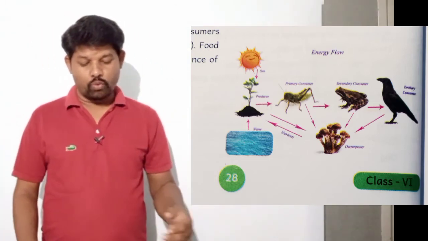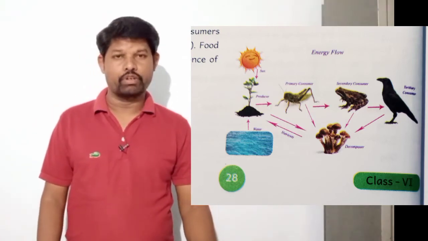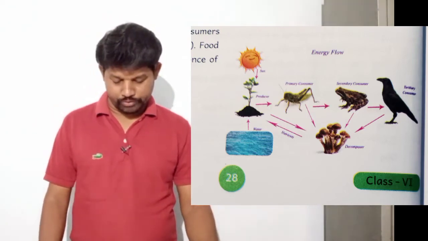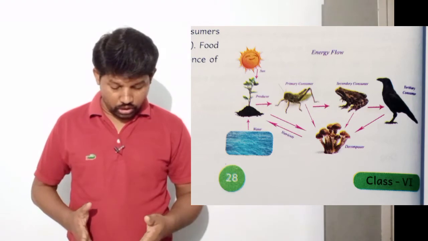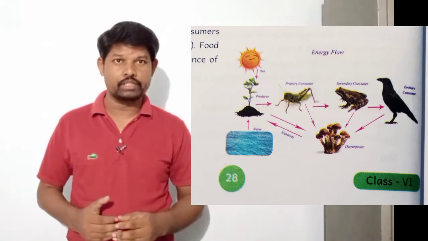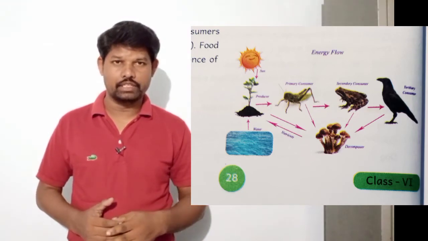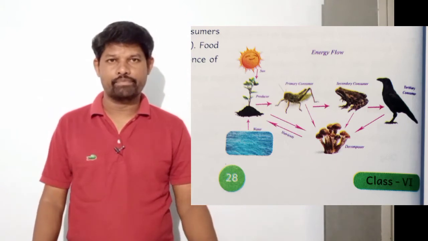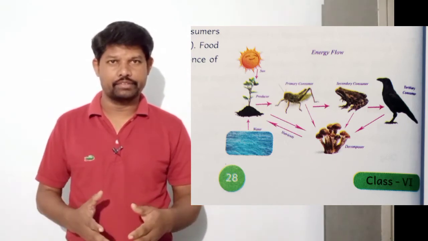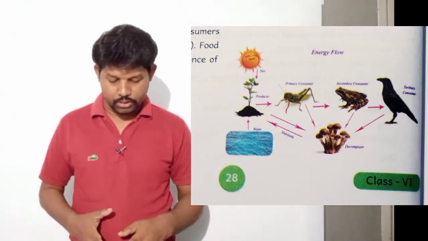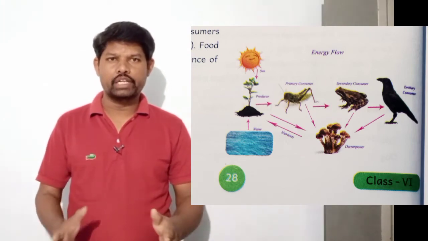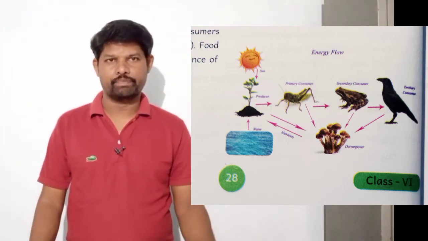And next question: what is the role of mushrooms in the given picture? If you observe, all the animals after their death mix in the soil. They are decaying. That means mushrooms break down the dead animals and plants.